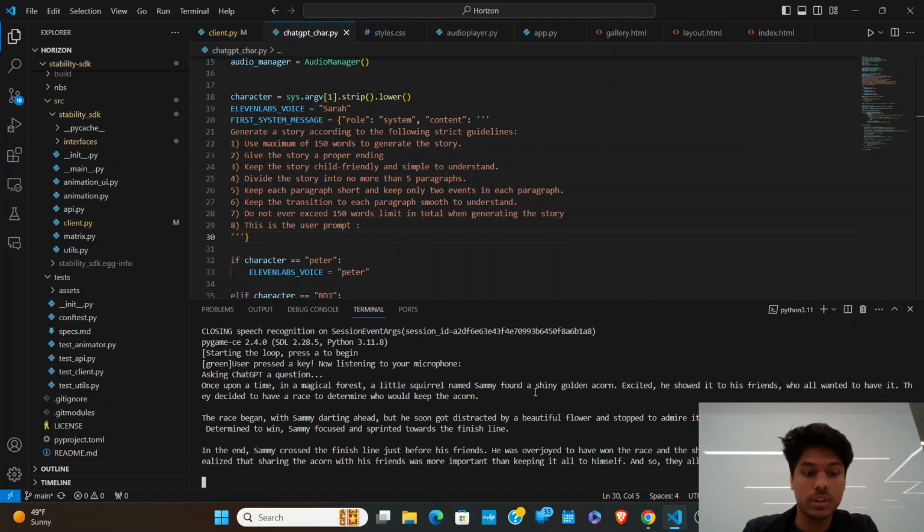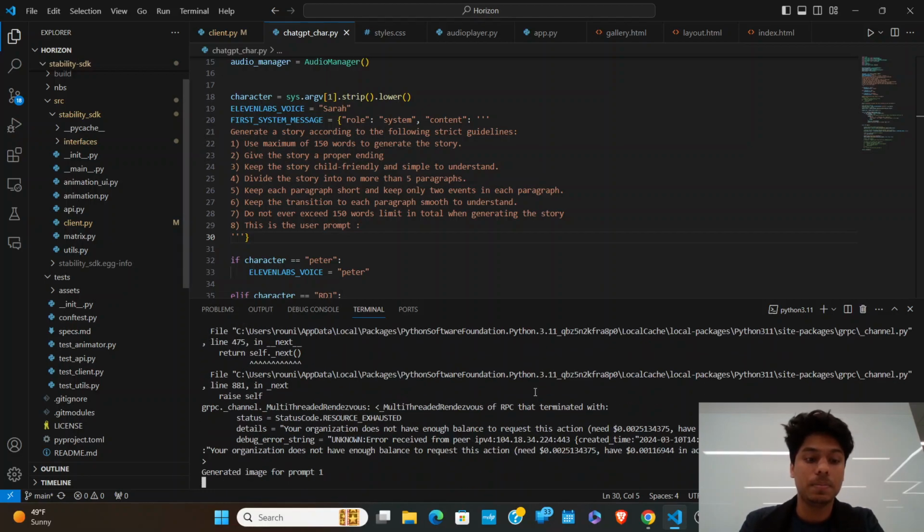So as you can see, it recognized the output. Now it creates the output as a story. Now it's working on generating the AI pictures relevant to the output story.